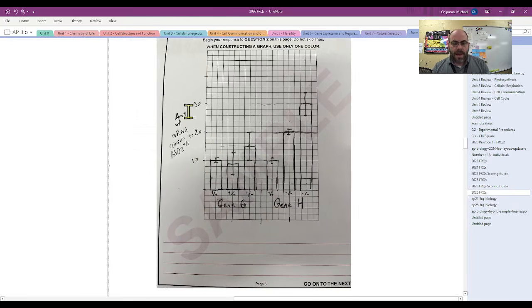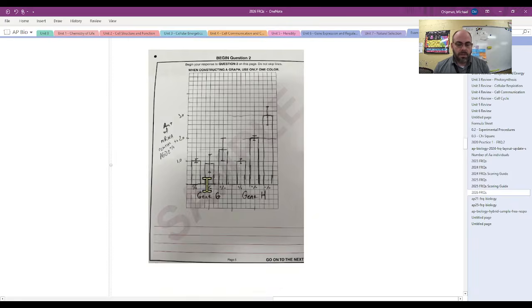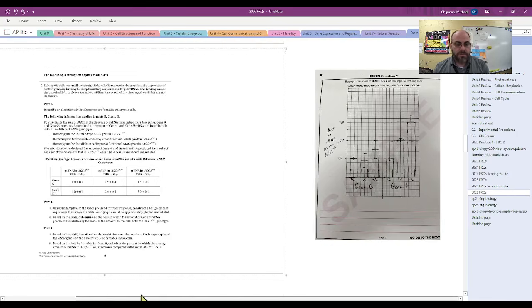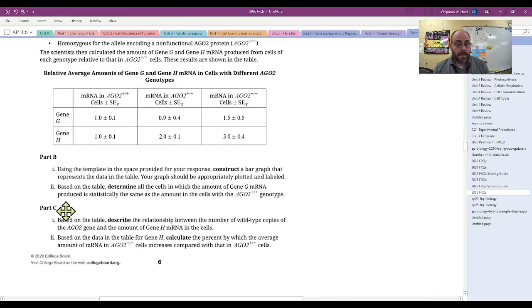Over here on the y-axis, I have the amount of RNA relative to AGO++. I have my numbers over here, 1.0, 2.0, 3.0, gene G, gene H, and then I have my graph drawn here. You could have shaded some of these or put lines in them and made a little legend up here. But see how I've labeled these down here on the x-axis, so that this would be sufficient to get your points. All right.